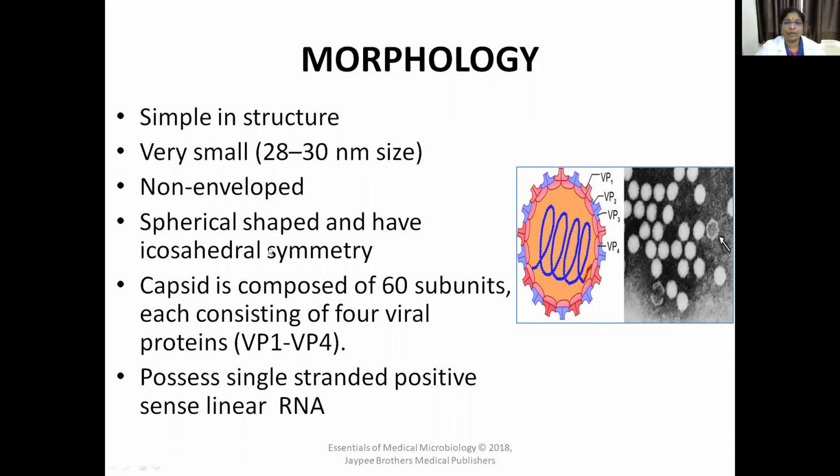Coming to the morphology of picornaviruses, they are very simple in structure. They are very small, only 28 to 30 nanometers in size. They are non-enveloped, spherical in shape with icosahedral symmetry. The outer capsid is composed of 60 subunits, and each subunit has 4 proteins: VP1, VP2, VP3 and VP4. The nucleic acid is single-stranded, positive-sense, linear RNA. That is about the morphology.